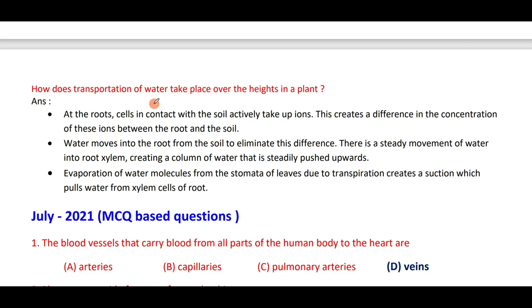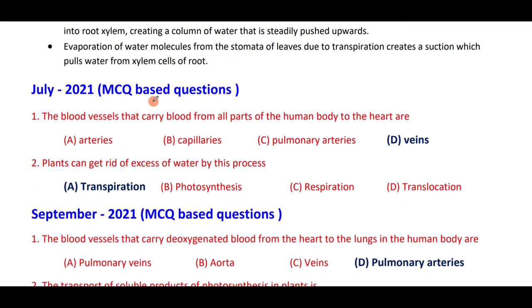Evaporation of water molecules from the stomata of leaves due to transpiration creates a suction which pulls the water from the xylem cells of the root. Very important question. Next, the blood vessels that carry blood from all the parts of the human body to the heart are veins. Plants get rid of excess water by this process. By the process of transpiration, excess water is lost in the plant.